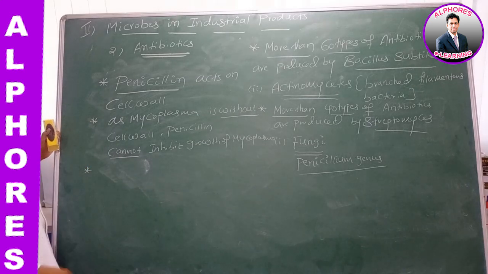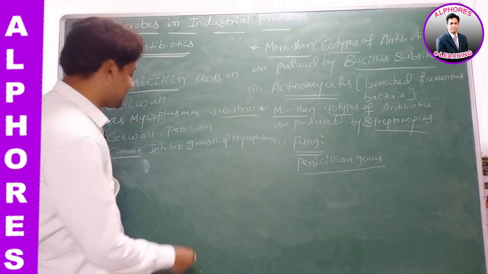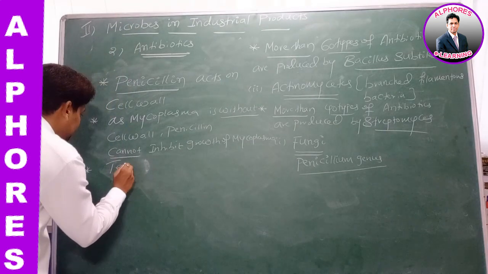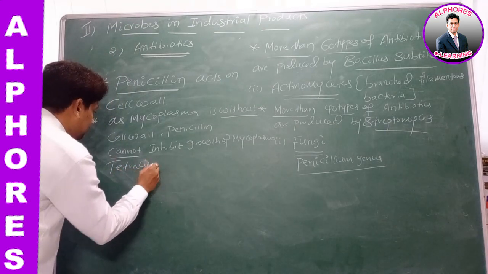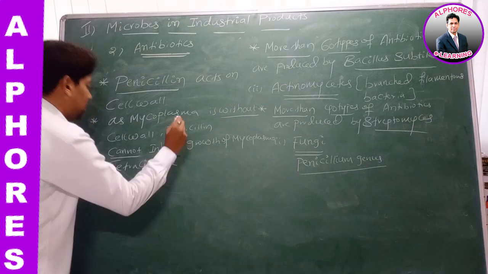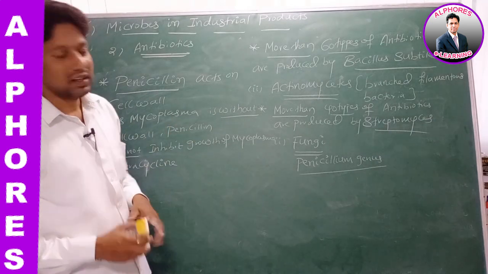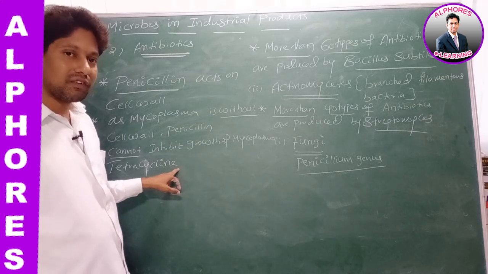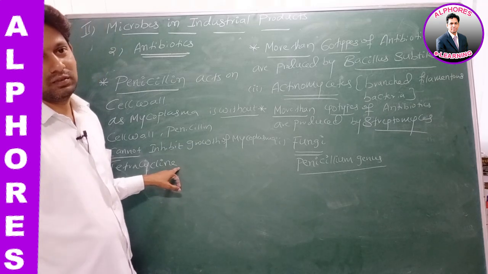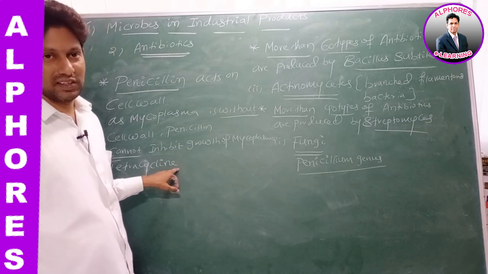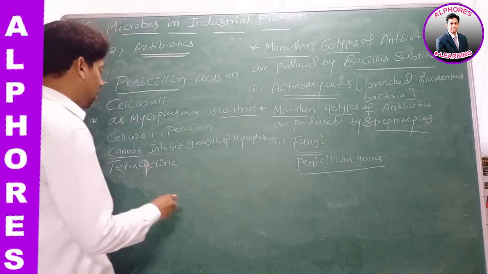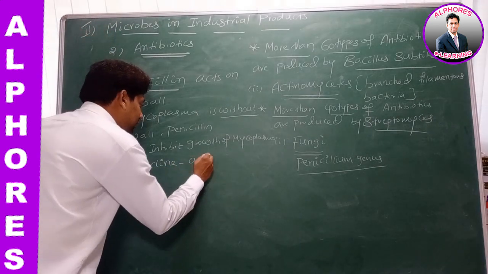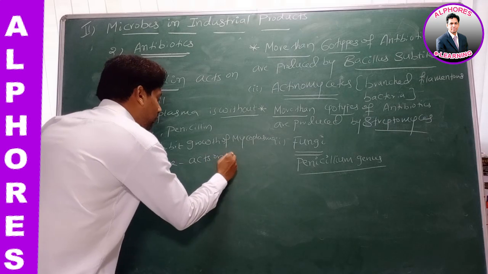Now listen to this statement. Take another antibiotic by name tetracycline. What is the antibiotic name? Tetracycline. This tetracycline antibiotic interferes with metabolic pathway of disease causing microorganism. Therefore, tetracycline acts on what, sir?